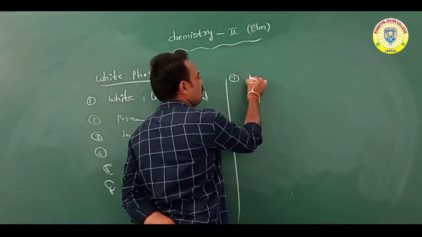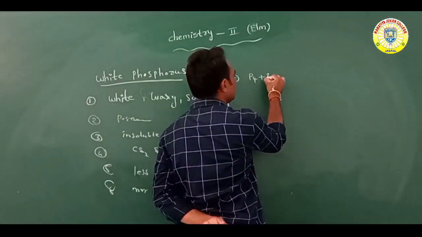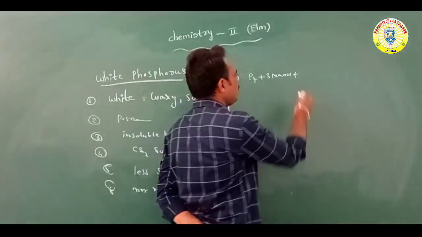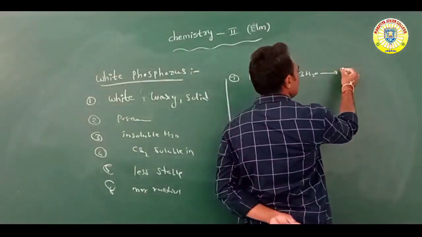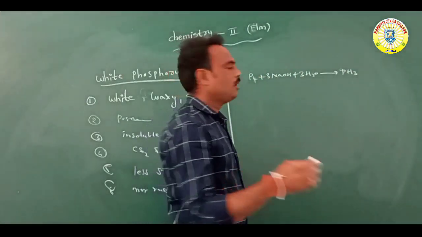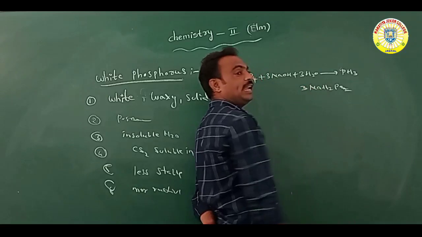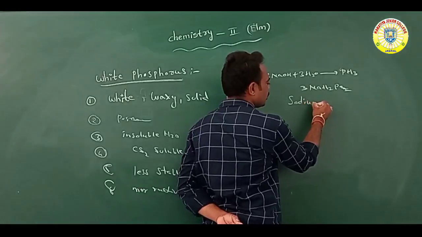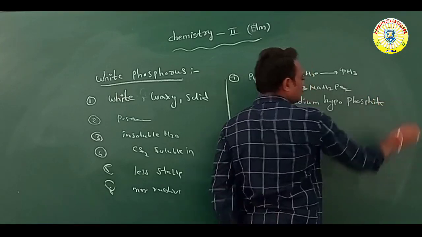P4 reacts with NaOH and water to form PH3 (phosphine) and NaH2PO2, which is sodium hypophosphite.